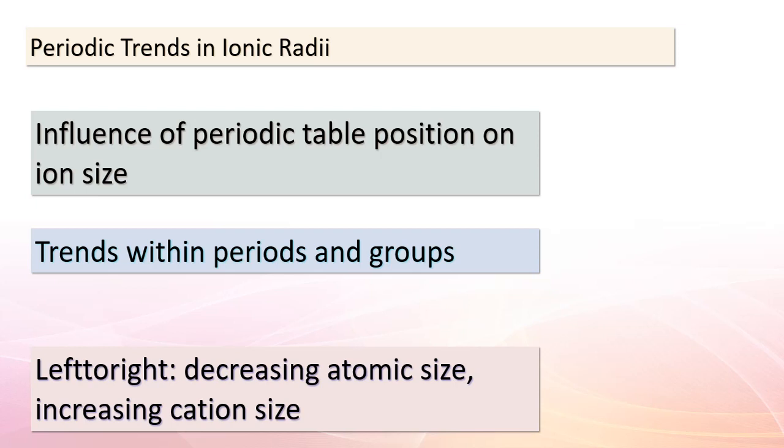Now, when we travel down a group, a different trend emerges. The atomic size increases, and consequently, the size of the anions formed also increases. This increase is attributed to the additional electron shells being added as we move down the group. So, imagine this journey. You're going down a group, and the size of anions is going up. The periodic table holds so many clues to the wonderful world of chemistry. Fantastic.